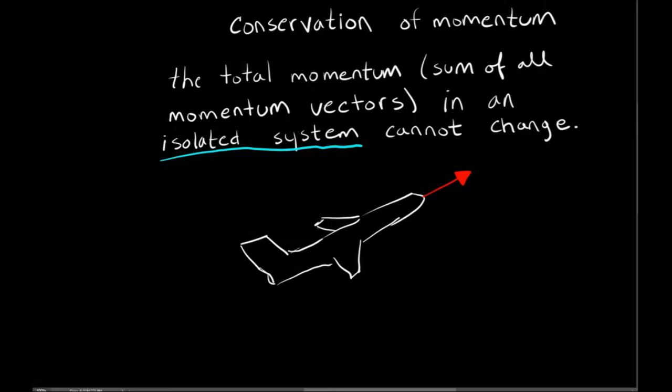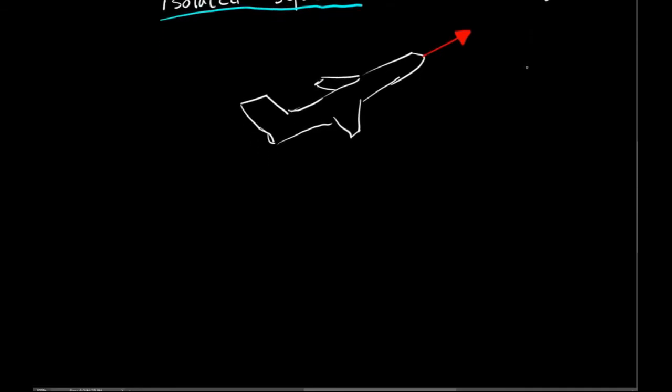The plane's momentum could also be changed by some outside force. It could be hit by a meteor or a 2K-12 Cub surface-to-air missile. Again, all of those scenarios involve something outside of our system. By isolating it, we've precluded any of that from happening. The momentum cannot change.